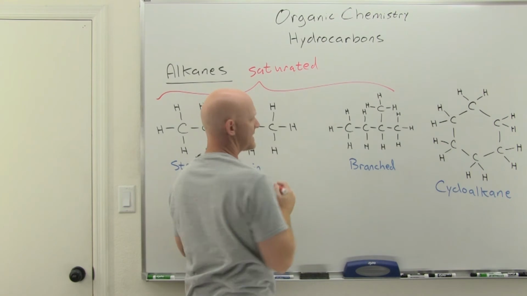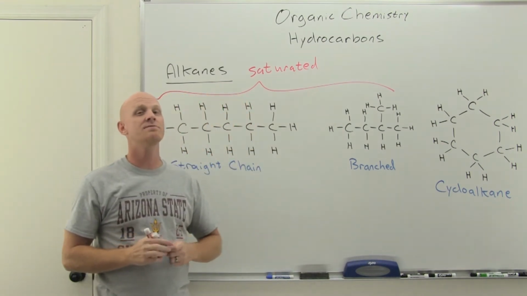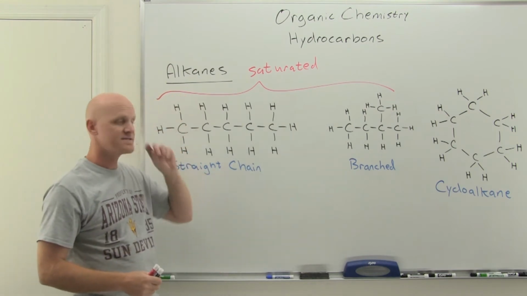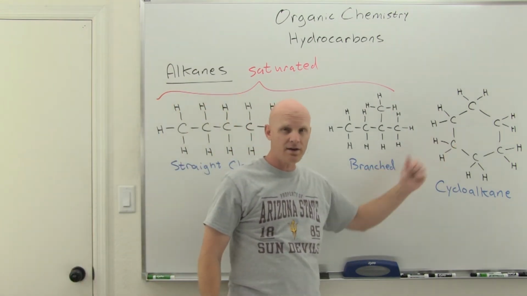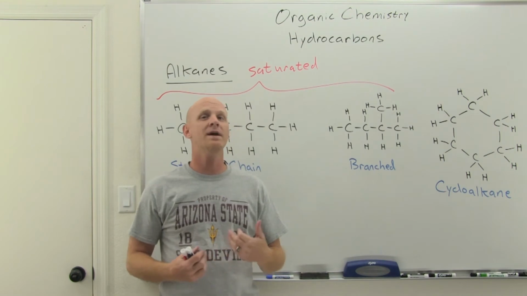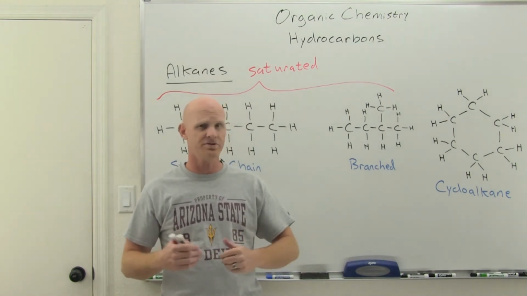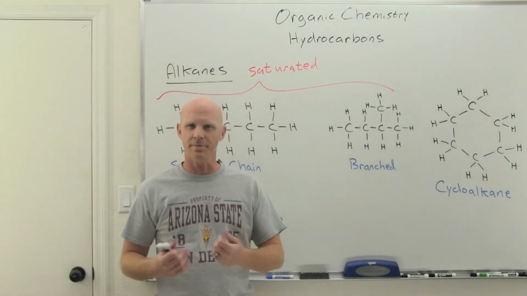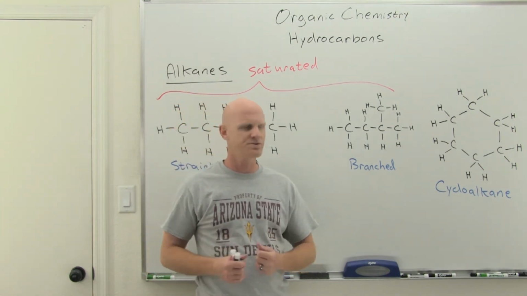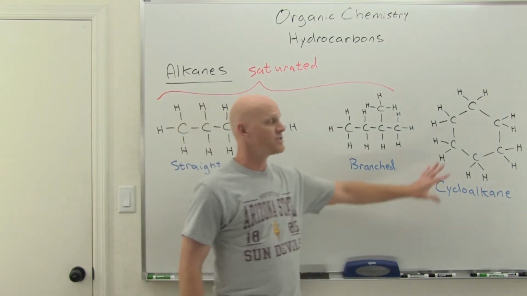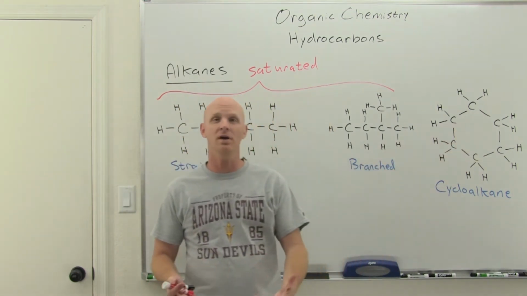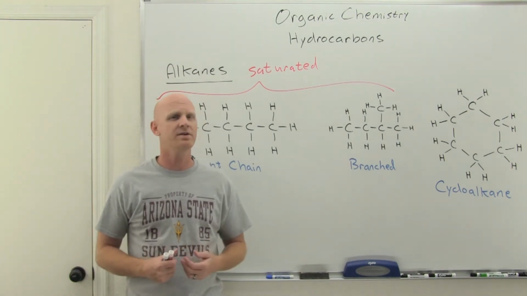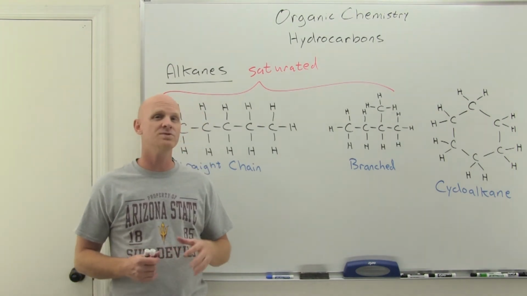And in organic chemistry, saturated means something very specific. It means you have the maximum number of hydrogen atoms possible. And it turns out every time you form a ring, you're going to kill two hydrogens. Every time you form a carbon-carbon double bond, or any kind of double bond, truth be told, or triple bond, any kind of pi bond, it actually reduces the number of hydrogen atoms in the molecule. Just a structural feature there. And so any molecule that either has rings in it or has pi bonds in it would therefore be termed unsaturated.